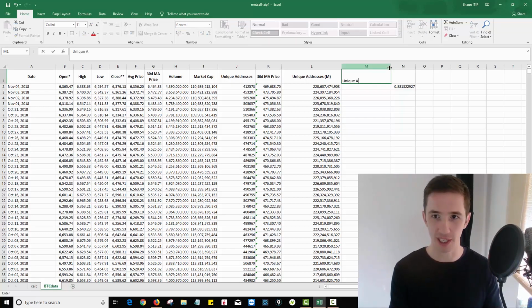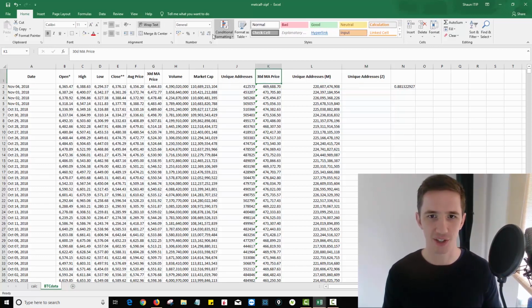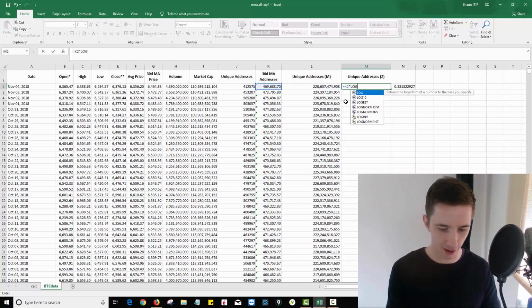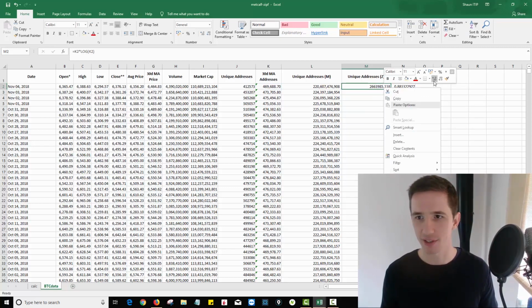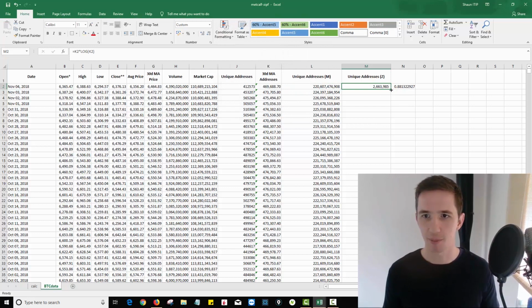So all I'm going to do is type in unique addresses, and I'm going to put in here Z. And same sort of calculation. I'm going to go equals the 30-day moving average. Oh, we should change this. Sorry, 30-day moving average of addresses. My apologies. So what I want to do is take that multiplied by the log, if you remember our calculation from earlier, of that, enter, and I'm going to remove some decimal places there, and copy that formatting, Alt-E-S-T, or you can just go paste special format if you're using your mouse, double click on that, and now I've got the unique addresses according to Zipf's law.